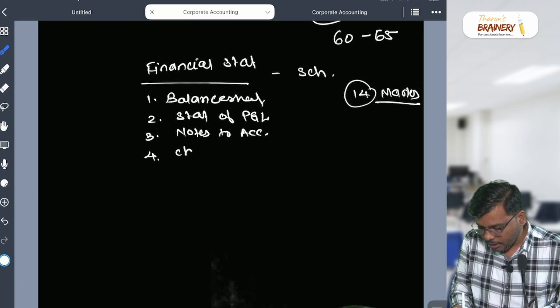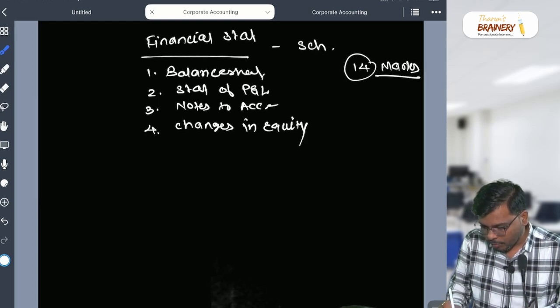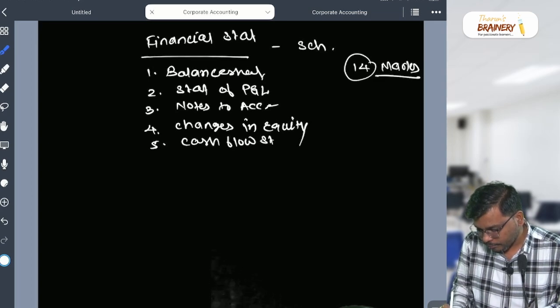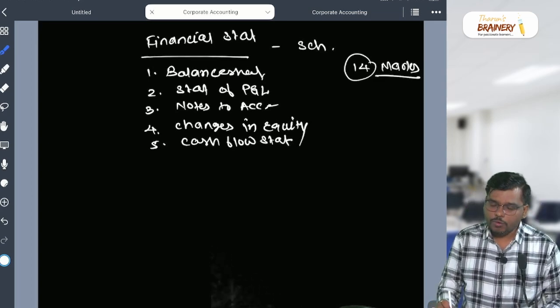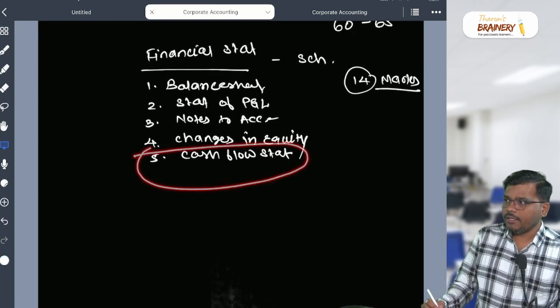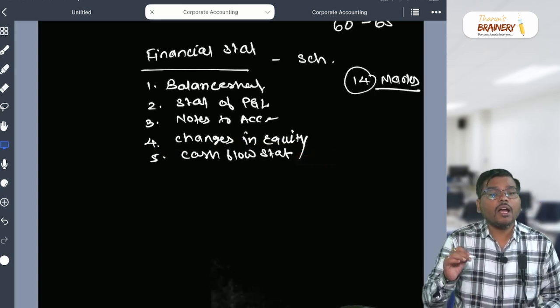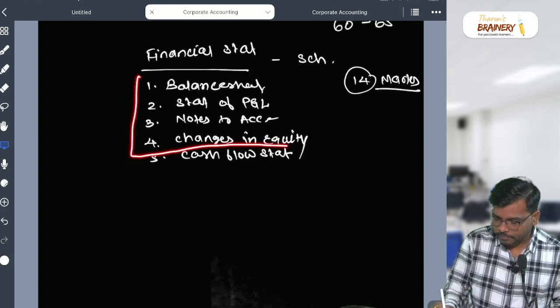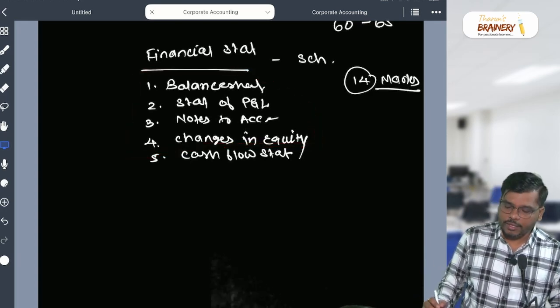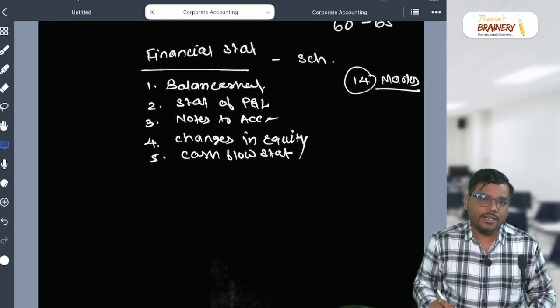Number 4, changes in equity. And if you remove this, the fifth one is nothing but the cash flow statement. Fifth one is what, sir? Cash flow statement, right? The fifth one we have as a separate chapter itself here. So this cash flow we are going to learn separately, right? What we are going to learn here are these four parts. Is it clear? Yes or no, right? So balance sheet, statement of profit and loss, notes to accounts, and changes in equity.